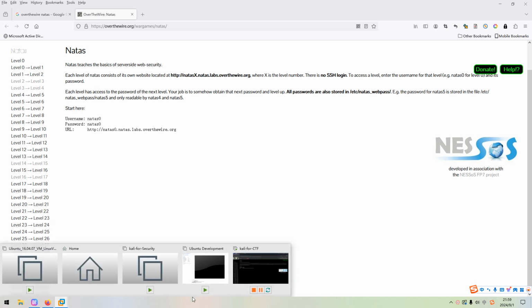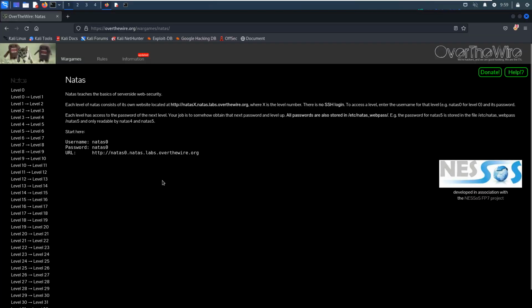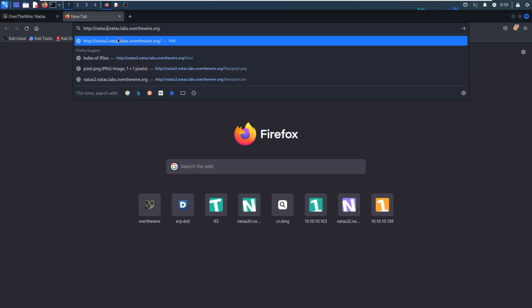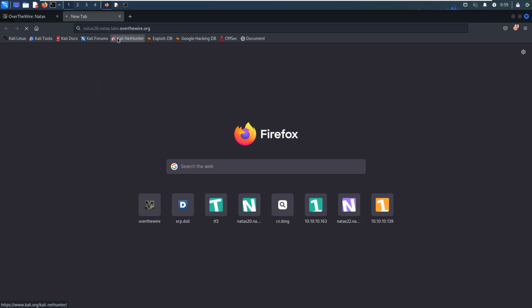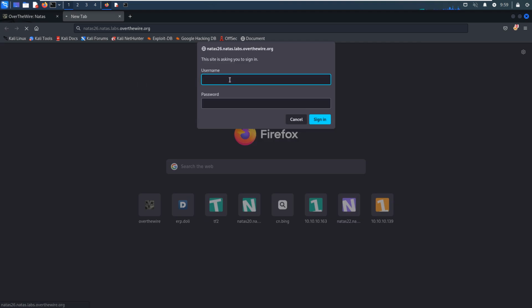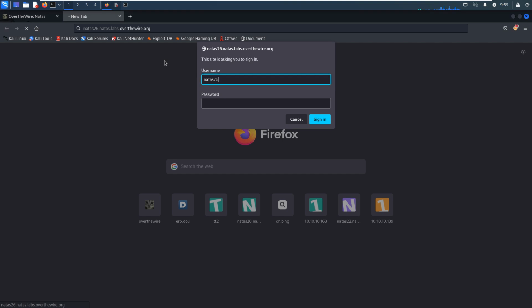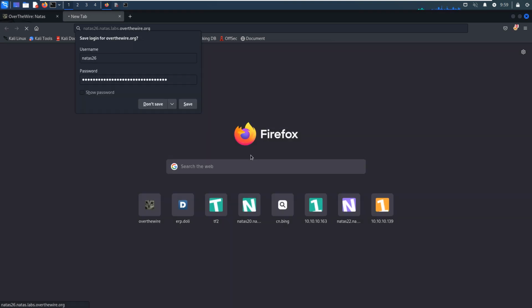We can switch over to the Kali Linux VM. I've already opened up the Natas site, and we can copy this URL as a starting point. We can modify the level from 0 to 26, and the username should be natas26. We can copy its password from the notebook and paste it in here.